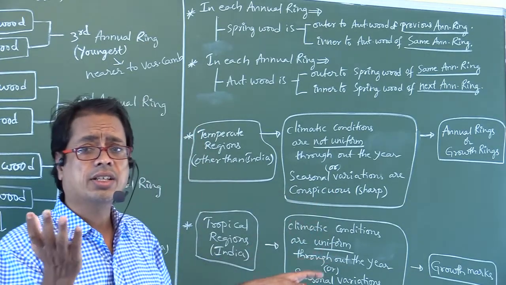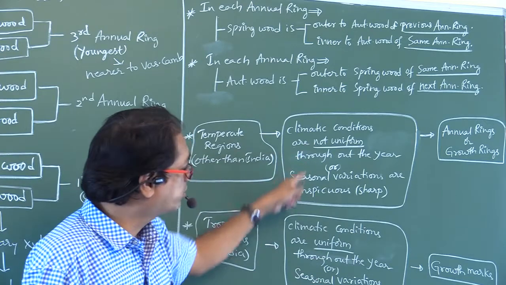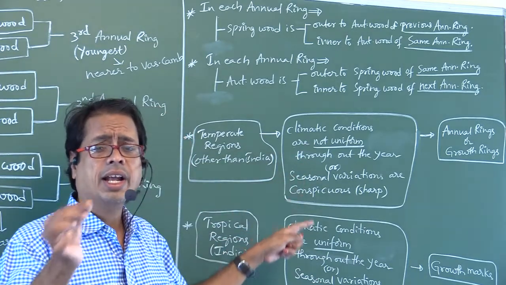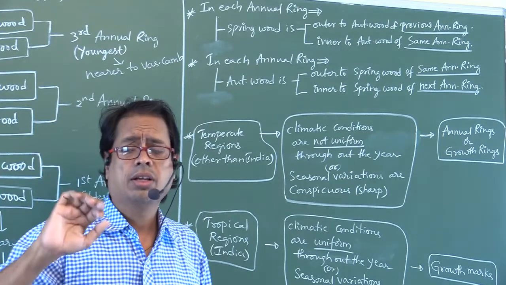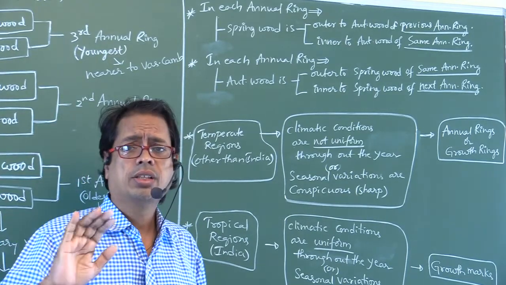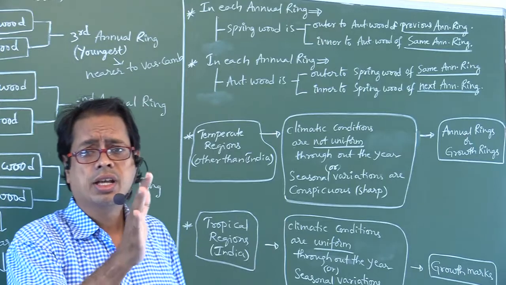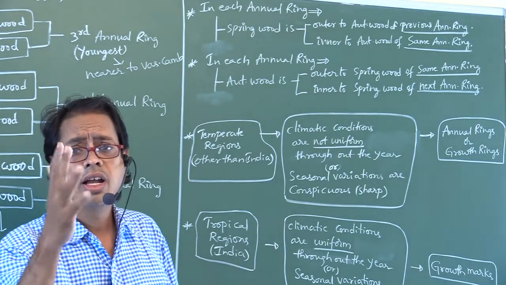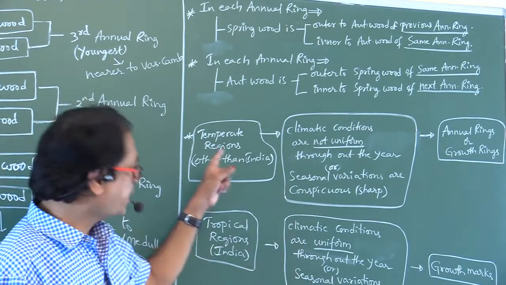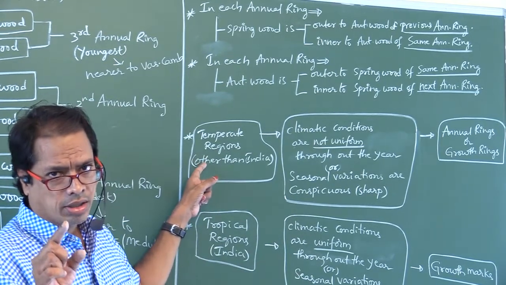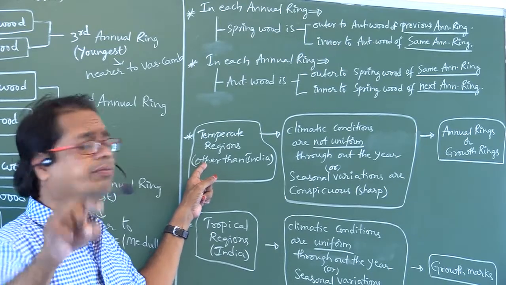Seasonal variations, see, both are opposite. Try to understand. Climatic conditions are not uniform throughout the year in temperate regions, for example countries other than India.